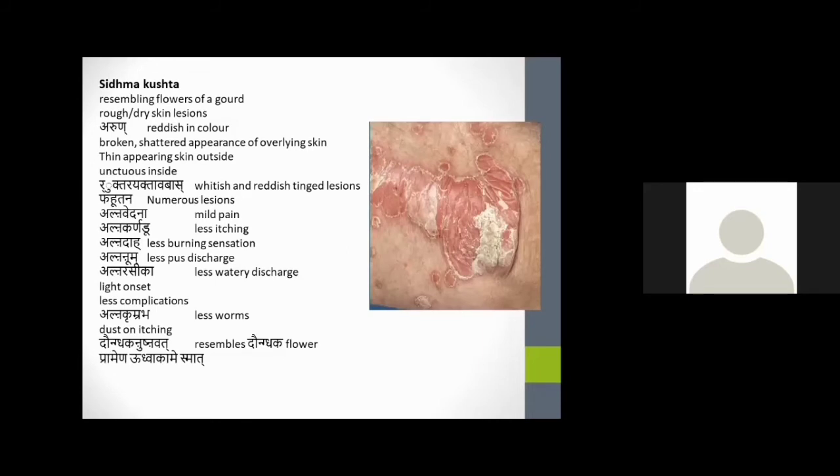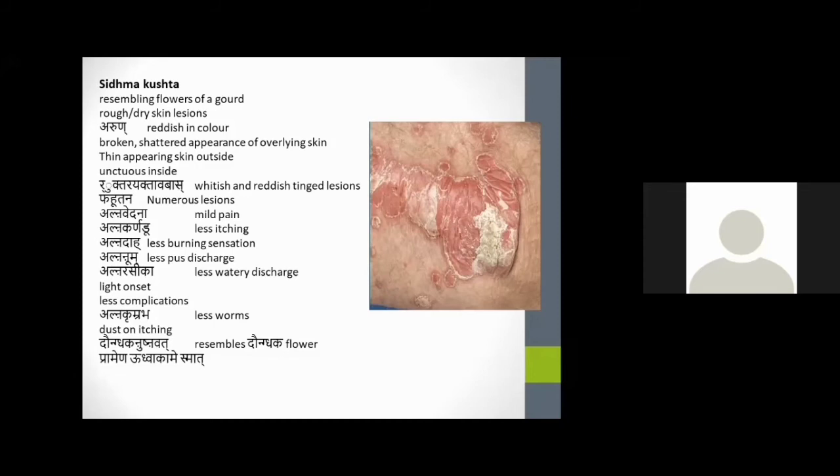In case of Sidhma Kushta, it mainly resembles the flower of Alabu, and there will be dry skin lesions, mainly reddish in color, with a broken, shattered appearance of the overlying skin, and thin-appearing skin outside. Inside the lesion there will be Snigdhata, and Ruksha outside, with Alpa Vedana, Alpa Kandu, Alpa Daha and Alpa discharge, and scaling will be present.